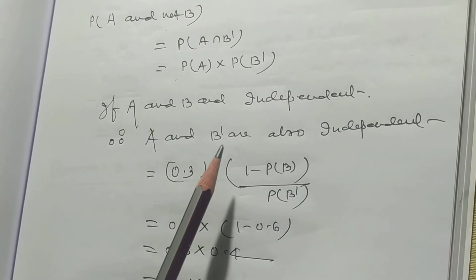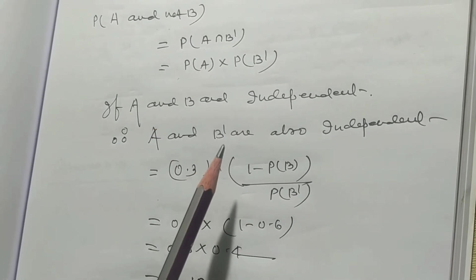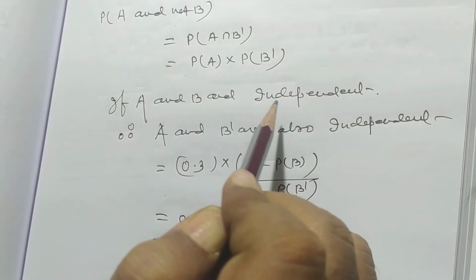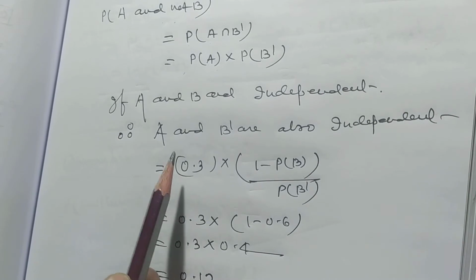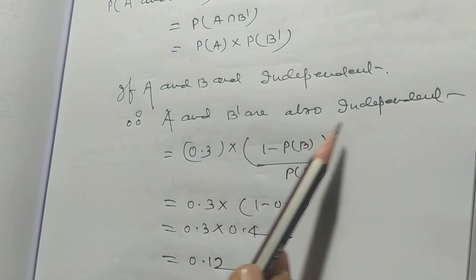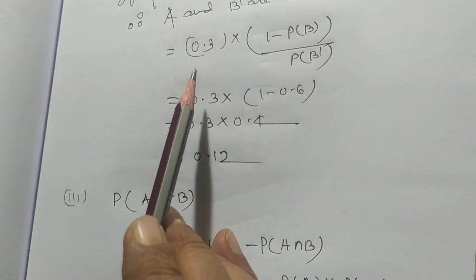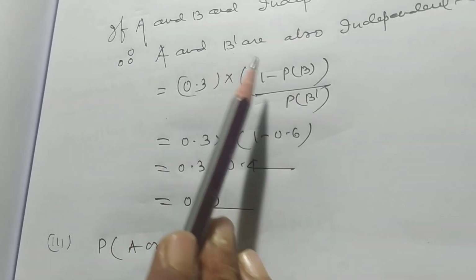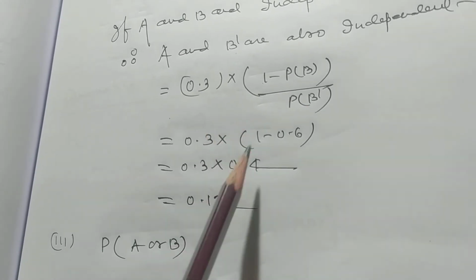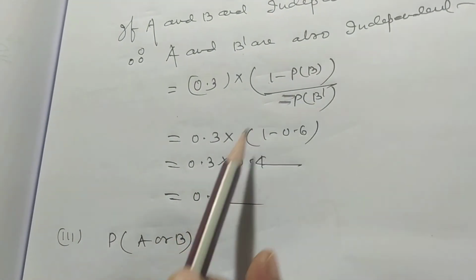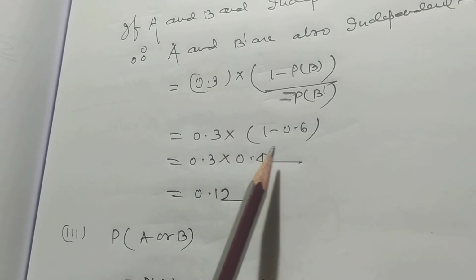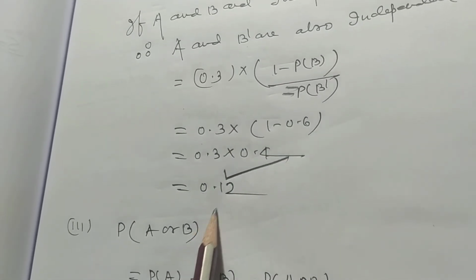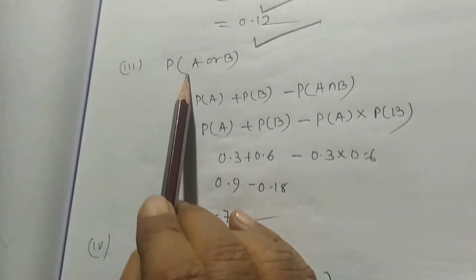If A and B are independent, then A and B dash are also independent. The probability of A is equal to 0.3 and probability of B dash is equal to 1 minus probability of B. And this is 0.3 into 1 minus 0.6, that is 0.3 into 0.4, that is 0.12. Probability of A or B.